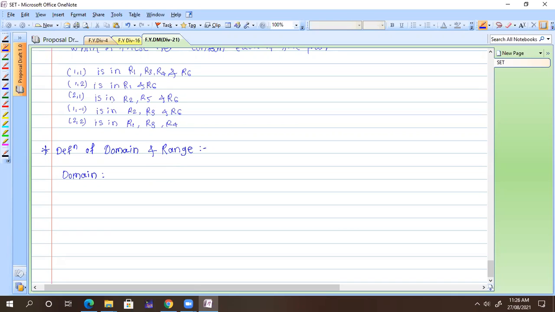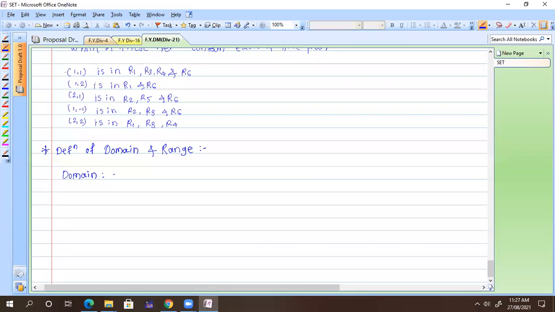Okay, yeah, please. So for range, just like we look at the other examples, a condition is given. For example, just take this. These are the elements of my relation because these belong to R1, R2, R3. So what is range here and what is domain here?